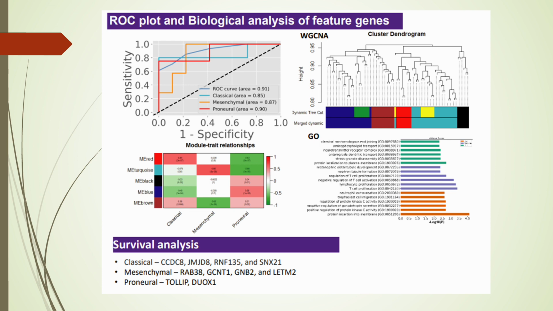Next, WGCNA is applied to understand the link between the expression of the feature genes and GBM subtypes, and different color modules are formed, each module having a set of genes. Different modules are positively and negatively associated with the GBM subtypes, as shown by the heat map, and each set of modules is enriched in cancer associated pathways and genes, and the survival status of the module genes was checked by survival analysis. I found that subtype specific biomarkers are identified in each subtype, like CCDC in the classical, RAF38 in the mesenchymal, and TOLIP in the proneural. These could be drug targets for the subtypes of GBM.